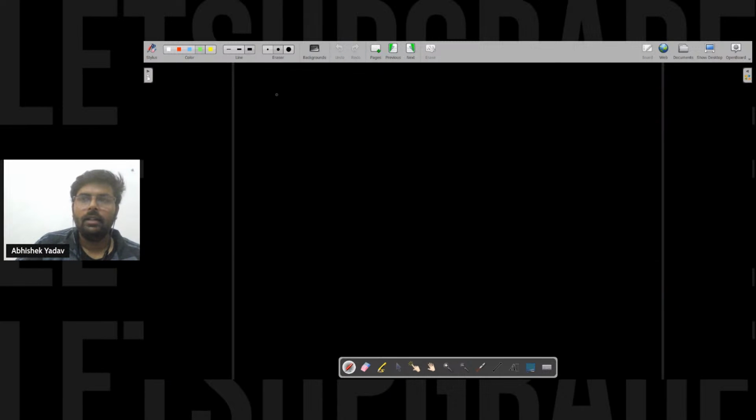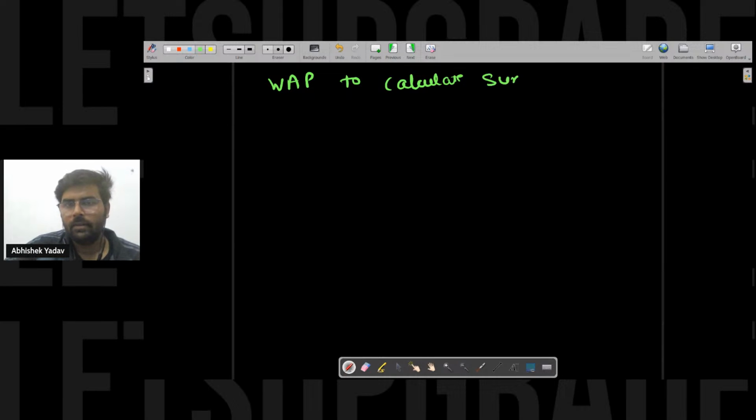So what I want is to write a program to calculate the sum from 1 to n. Okay, from 1 to 5. So I know the code will be a for loop, and I know what the logic will be in order to calculate the sum. Now this I have to do inside the function. So I have the main function here.